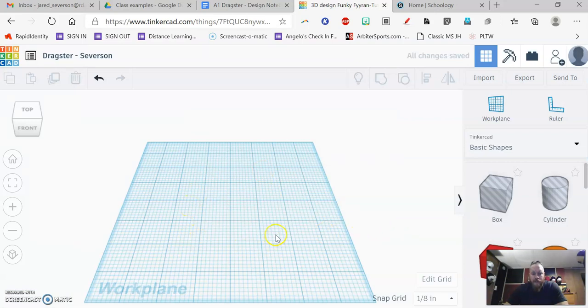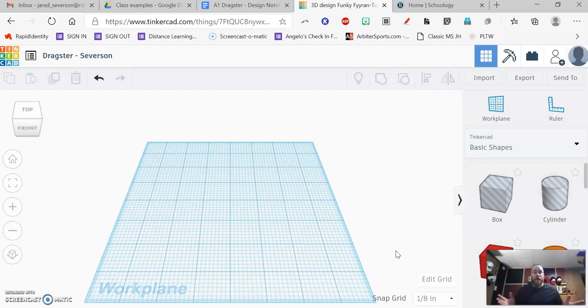Now you can see that this grid looks a little bit different. Down here in the bottom it says 1/8 of an inch. That just means each of these little tiny spaces is 1/8 of an inch. If you want to change this to 1/4 or really tiny, you can do that. I'm not going to do that. I'm just going to leave it as 1/8 of an inch. So you don't need to do anything there, but we do want to change it so that it is measuring in inches, not in millimeters. If you need to pause the video right now, pause the video and do that. Now that we have this in inches, we are ready to start creating our car.